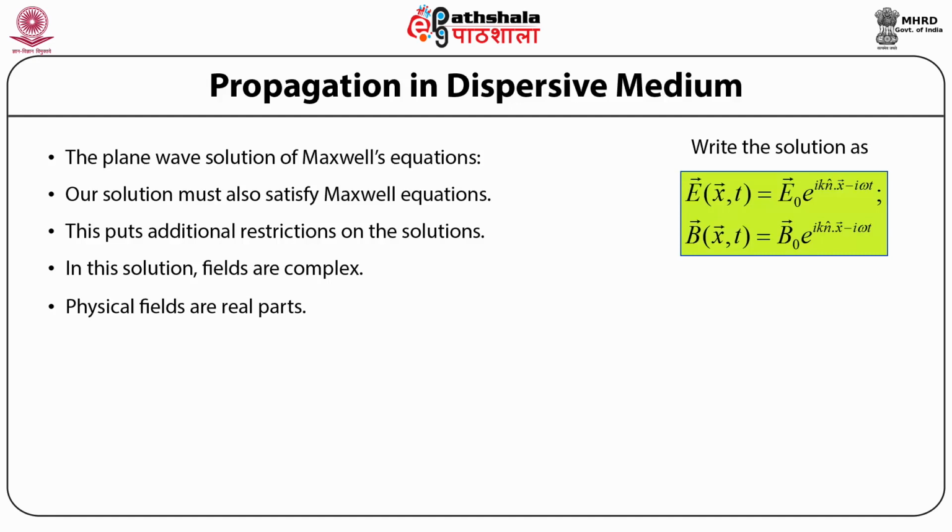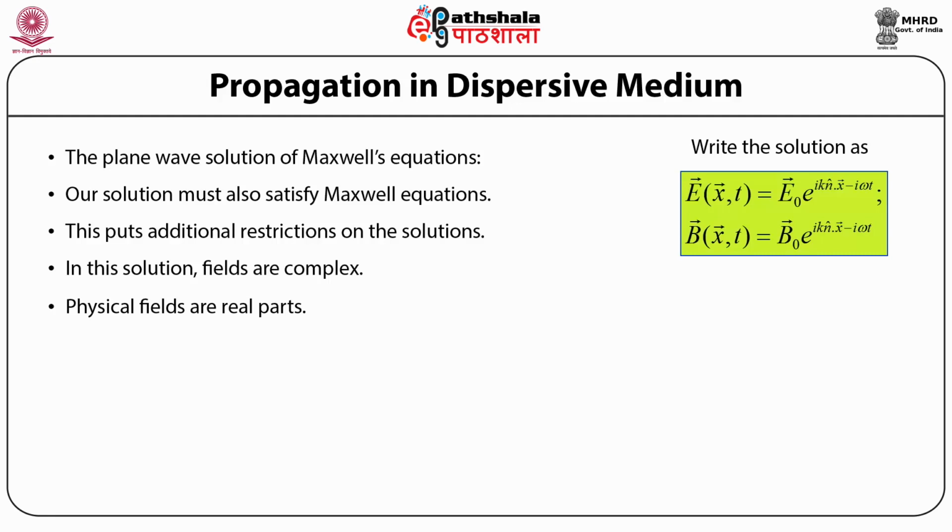Similarly, the solution for the wave equation of the magnetic field induction vector can be given by the magnetic field induction vector B as a function of position vector x and time t is equal to the magnetic field induction vector B naught times exponential to the power iota times wave number k times unit wave vector n cap dot position vector x minus iota times angular frequency omega times time t.